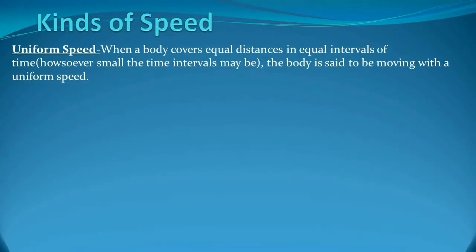Now we will see the kinds of speed. Speed is categorized in 3 types. The first one is the uniform speed, non-uniform speed, and average speed. Already we have studied about these 3 kinds of speed. So here we will see only uniform and non-uniform speeds and its examples. Okay, so uniform speed: when a body covers equal distance in equal intervals of time, howsoever small the time intervals may be, the body is said to be moving with the uniform speed.